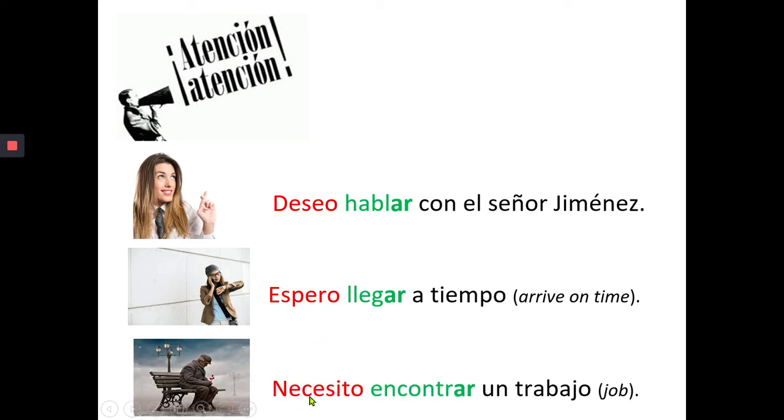Also in this case, necesito encontrar un trabajo. So look at how the second verb ends in AR. The first verb is conjugated. Yo deseo, yo espero, yo necesito encontrar un trabajo. And this is the same as in English, right?